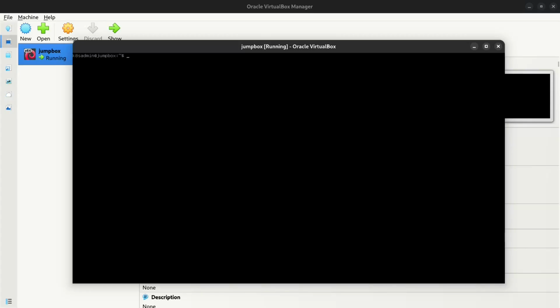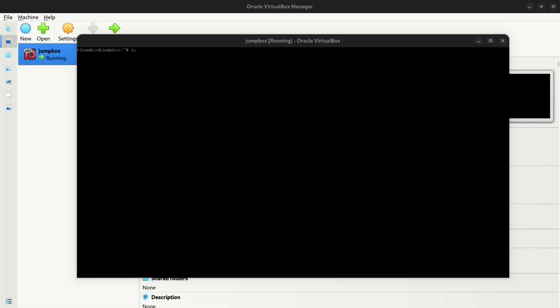Next, we have to set static IP, and we have to copy this virtual machine, create 3 copies of it so that we don't have to install the operating system from scratch for all the other VMs. Now that we have our virtual machine set up, we have to set static IP for all of our virtual machines. We will start with this first machine. To do that, we have to first switch to super user. Now you have to type the password you have set for root user.